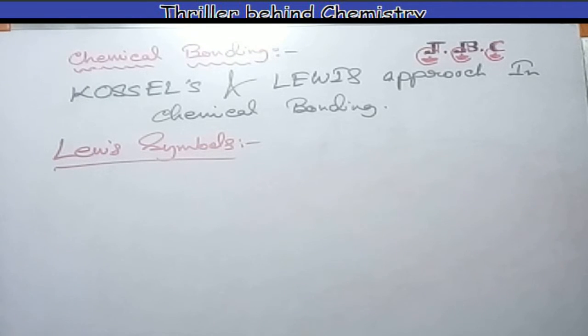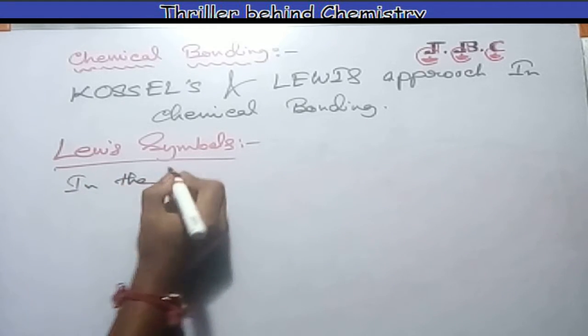In the formation of a molecule, that is a chemical bond, only the outer shell electrons can take part in chemical combination, and they are known as valence electrons.